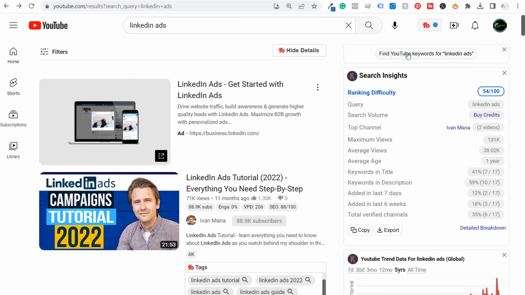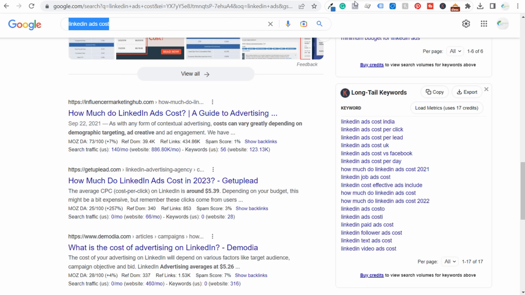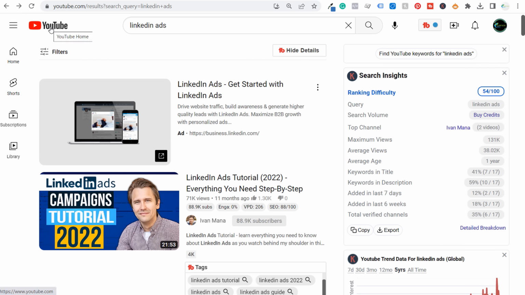Whether you click on find YouTube keywords for LinkedIn ads, I really like the long tail keywords feature for Google, because a lot of times what people are searching in Google is going to be pretty similar to what people are searching on YouTube as well.